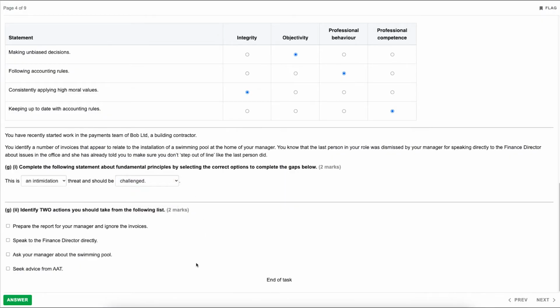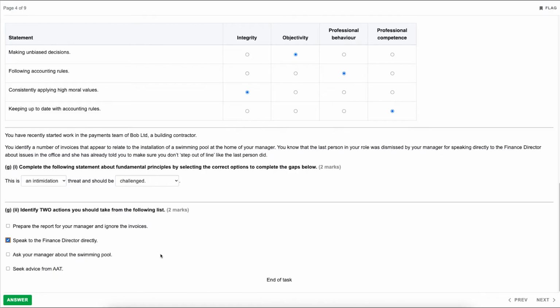Okay, and then the last one. So again, part G, but part 2 of G. Identify 2 actions you should take from the following list. So 1 mark for each action. So we can either prepare the report for your manager and ignore the invoices. Well, we definitely don't want to do that. We can rule that one straight out. Speak to the finance director directly. That would absolutely be the case. So even though they've threatened you, this is something that needs escalating to a senior member of staff, and therefore you would want to do that.